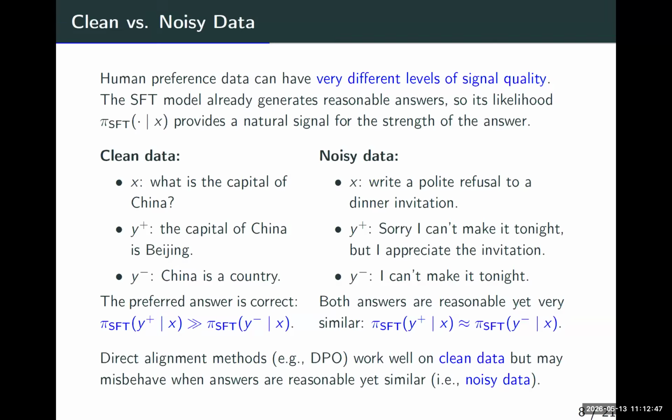One quick question. Sure. Why couldn't SFT distinguish the noisy data? Okay. Because in the noisy data, the difference between Y plus and Y minus is not that these answers fail to be a solution to X. Yeah, the difference is the tone, right? Yeah, Y plus is more polite. Right. I guess the question is, are they both in the SFT data set?